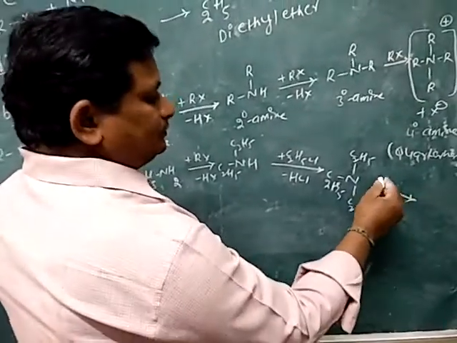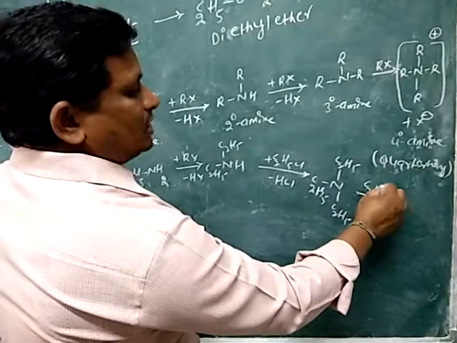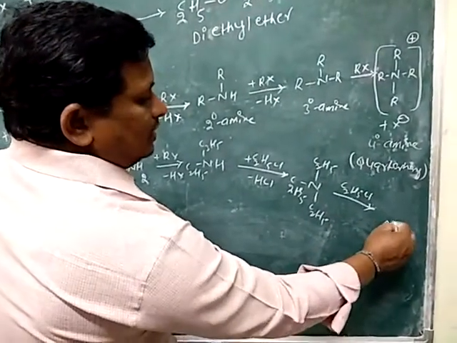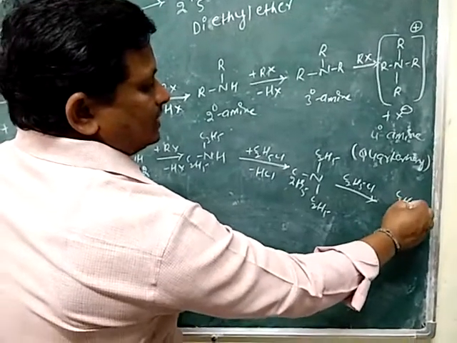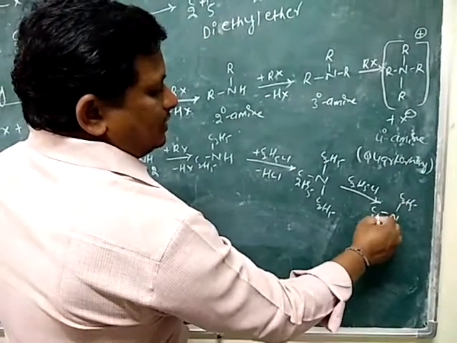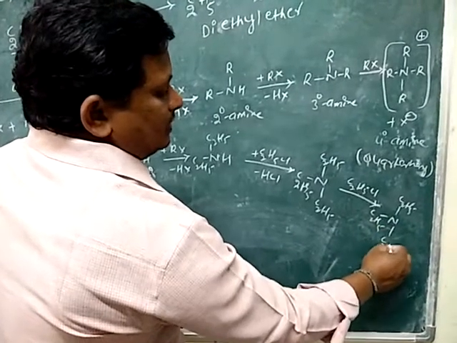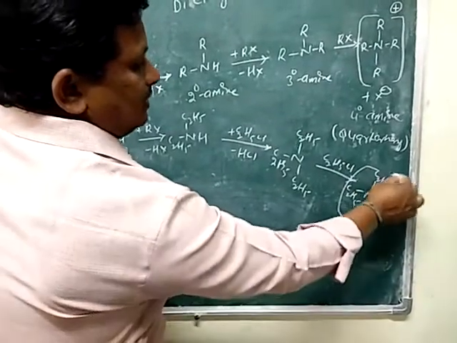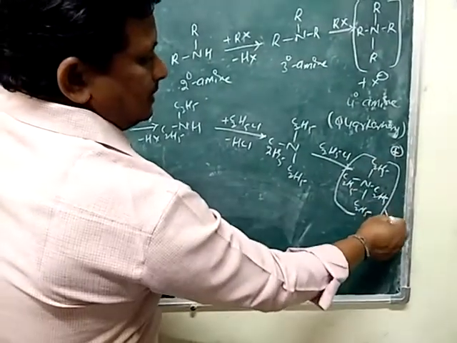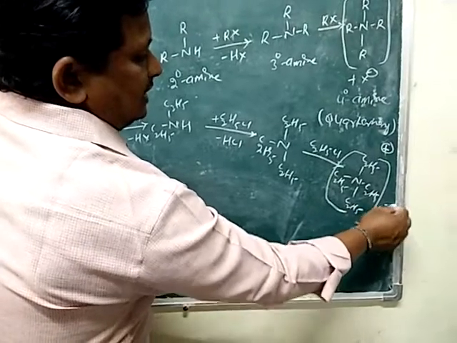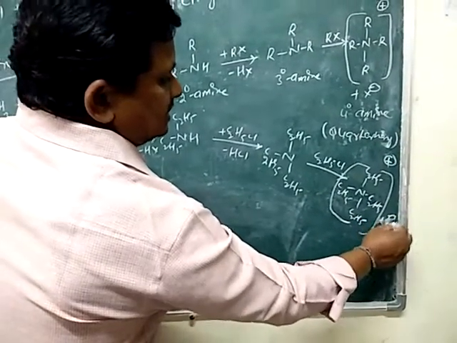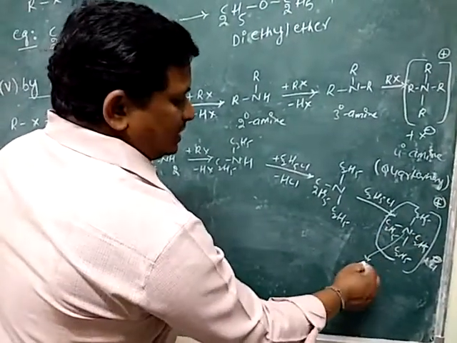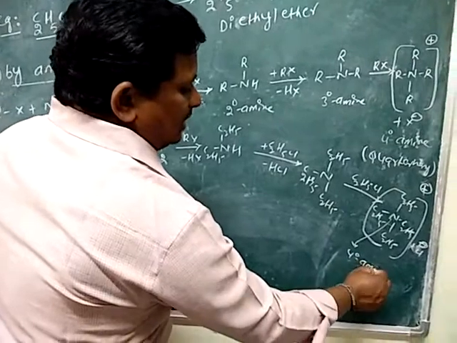Then again, on addition of alkyl halide, ethyl chloride, the obtained compound is nitrogen with four C2H5 groups, plus X minus, that is Cl minus. So this nitrogen is a quaternary amine.